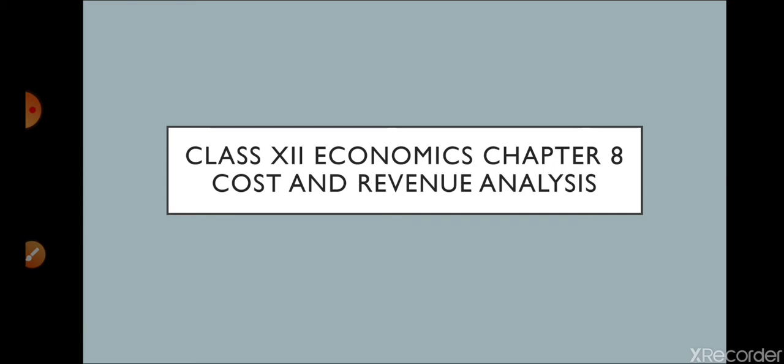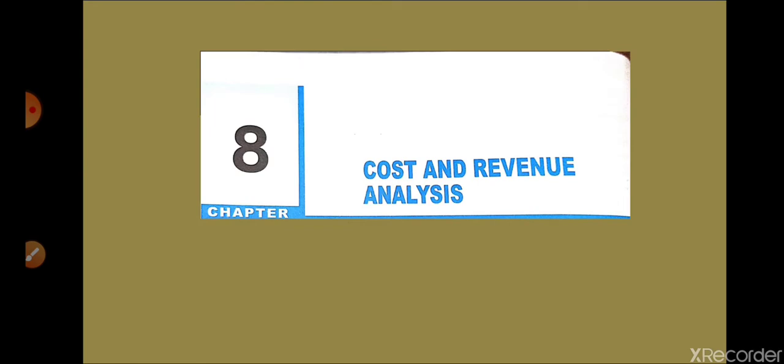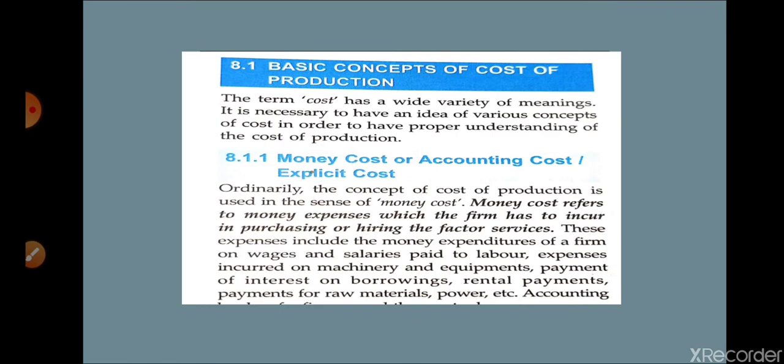Without wasting time, now it is time to start chapter number 8. So this chapter is cost and revenue analysis. In this chapter we are going to discuss what is explicit cost, implicit cost, economic cost, opportunity cost, all kinds of cost, and what is revenue, TC, TP, TR, MR, MC, means all those things we are going to discuss. But we'll discuss these things step by step.